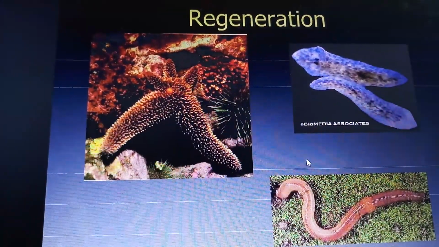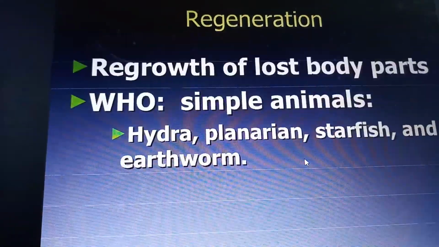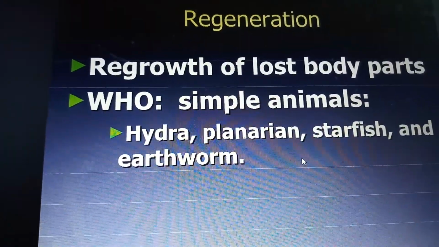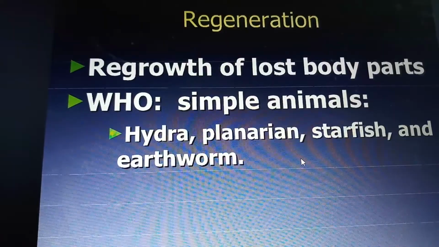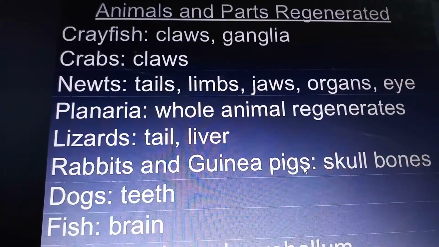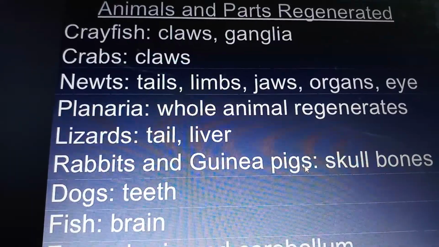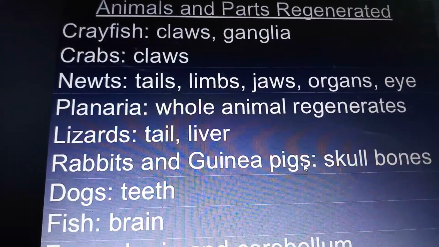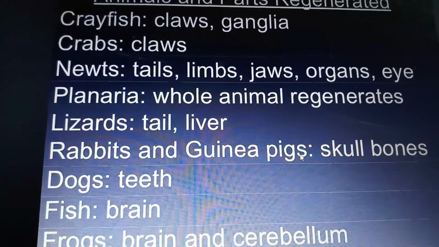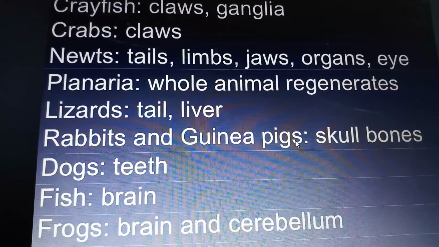And regeneration. Regeneration is also a type of mitosis which regenerates the parts of an organism, the regrowth of lost body parts. Simple organisms such as hydra, planarian, starfish and earthworms. Examples of animals and their parts of regeneration: crayfish, claws and ganglia; crabs, claws, tail, limbs, jaws, organs and eye; planaria, the whole animal can regenerate; for the lizard, tail as well as liver; for rabbits and guinea pigs, skull bones; for dogs, teeth; for fish, brain; for frogs, brain as well as cerebellum.